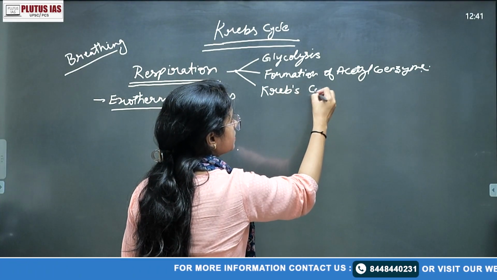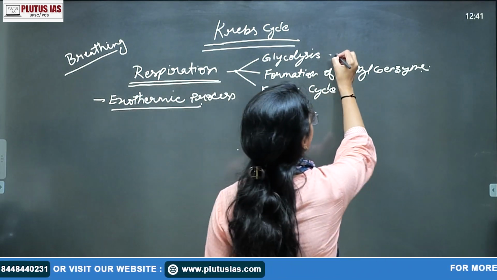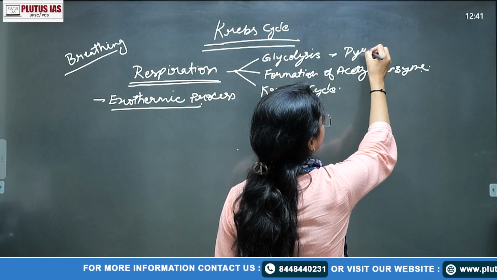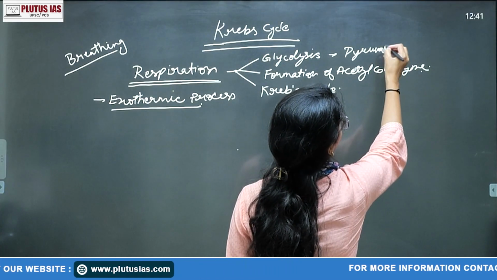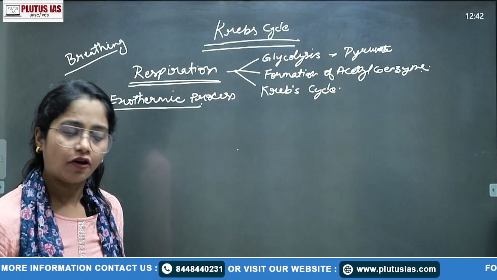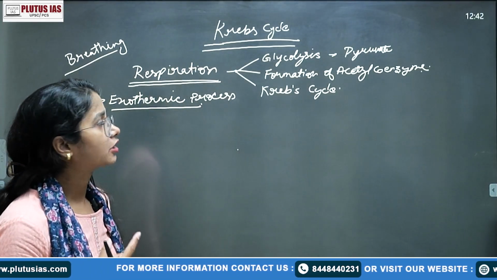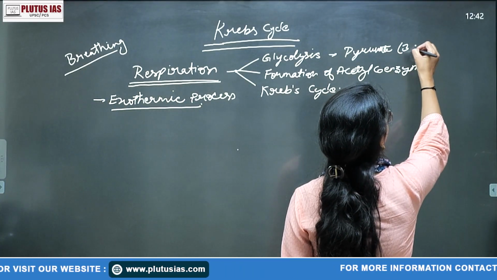In glycolysis, the end product was pyruvate, or pyruvic acid. In glycolysis, the 6 carbon molecule of glucose is broken down into 2 molecules of pyruvate. Pyruvate is a 3 carbon compound.